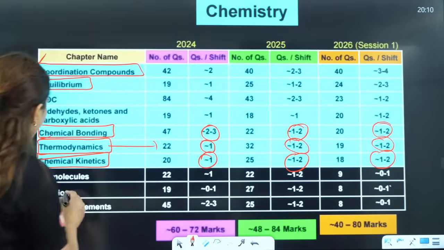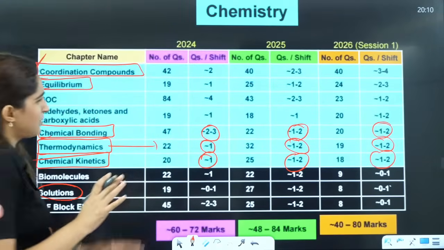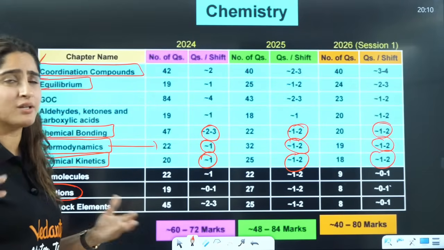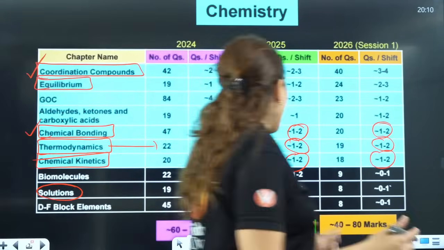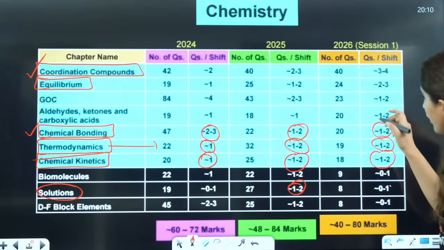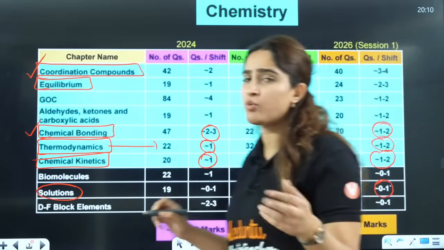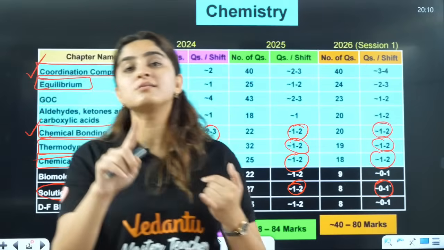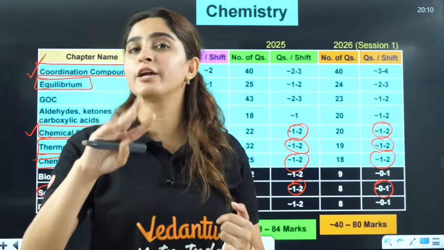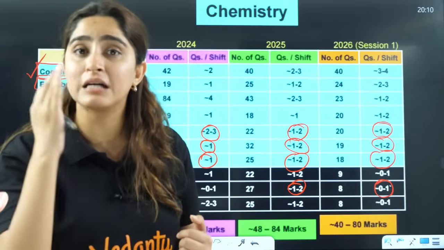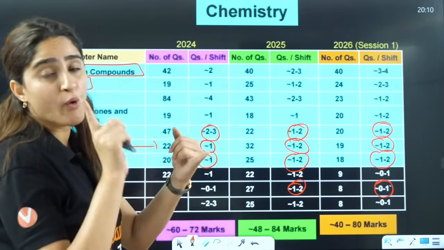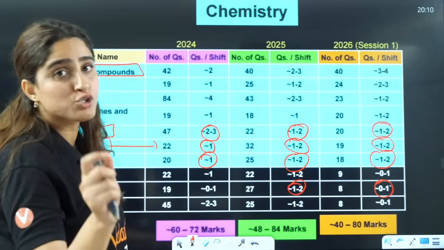Then from the solution chapters, in your 2024 they used to ask, like in some shifts there was one question, in some shifts there was no question. But now in 2025 they have asked you 1 to 2 questions, and in your Jan attempt also either no question or only one question was there. Now this is about colligative properties. Colligative property, van't Hoff factor, these four colligative properties they will definitely ask you in the exam. Be prepared for that: relative lowering, elevation in boiling point, depression in freezing point, and osmotic pressure, right?